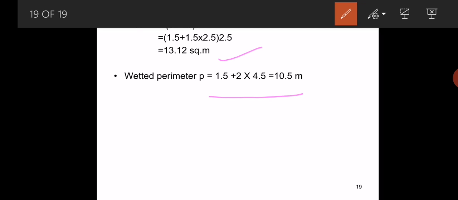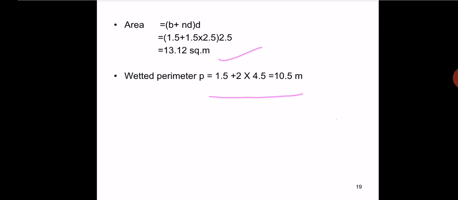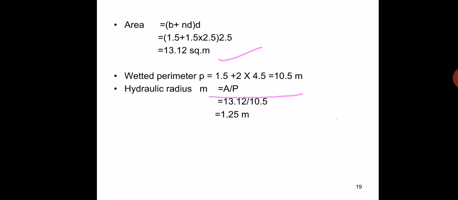And the wetted perimeter of a trapezoidal channel section becomes 10.5 meters. That formula is b plus 2d into under root 1 plus n square. So that value becomes 10.5 meters. So hydraulic radius is the ratio of A by P. Here we get that value as 1.25 meters. This is a simple problem on a trapezoidal channel section. Thank you everyone.